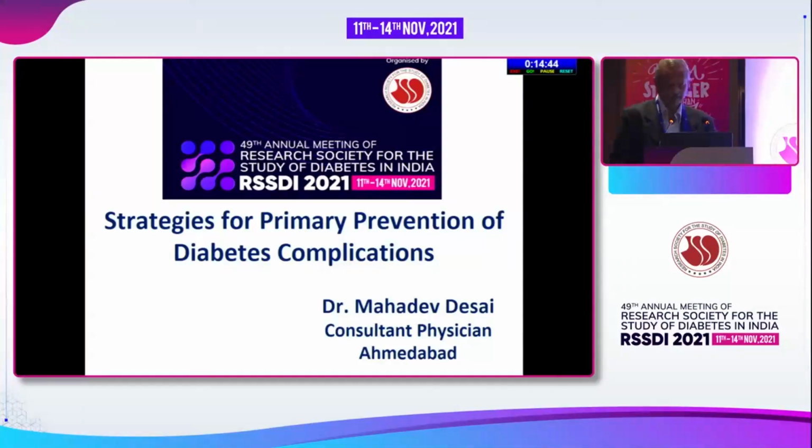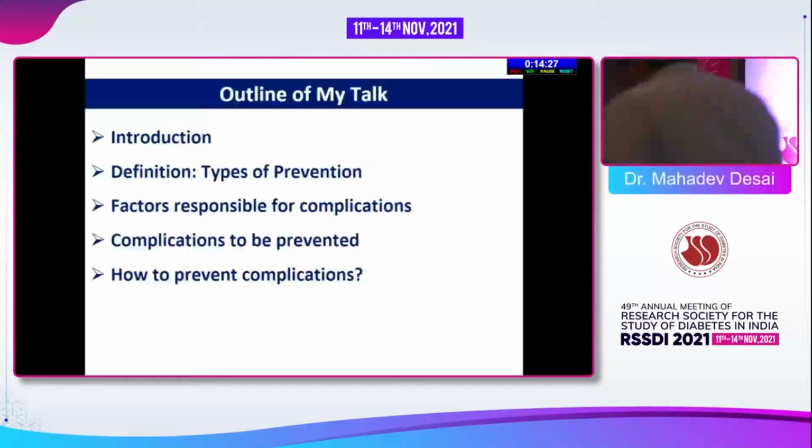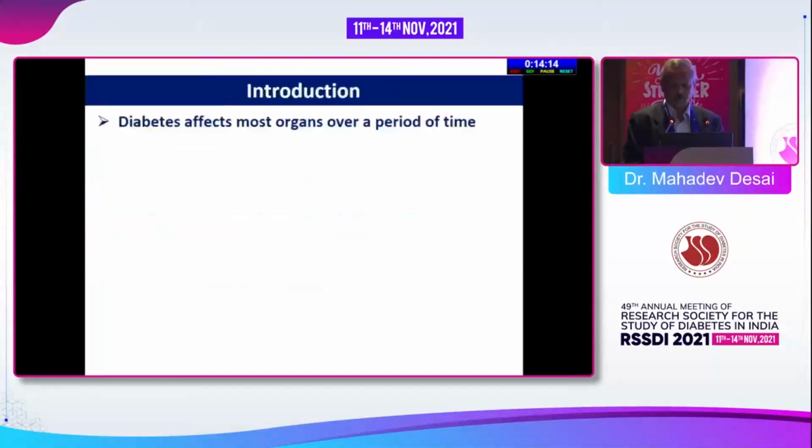My topic is strategies for primary prevention of diabetes complications. My disclosures: I have no conflict of interest in talking about anything that I am going to mention. I am a practicing general medicine specialist and neither a diabetologist nor a basic research scientist, so don't expect many statistics from me. I am going to talk about what prevention is, different types of prevention, then factors responsible for complications, complications to be prevented, and how we prevent those complications.